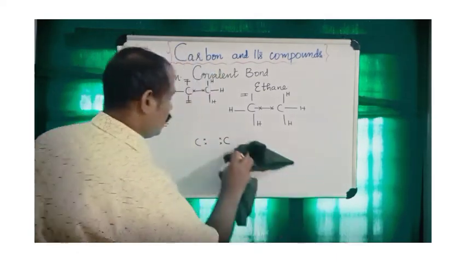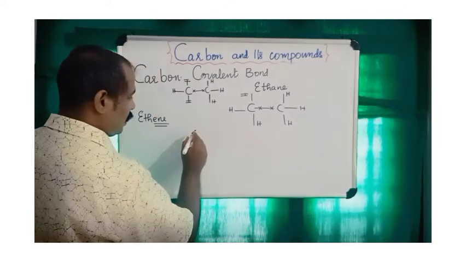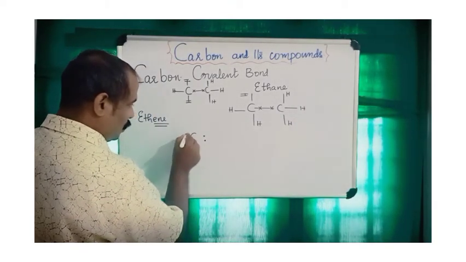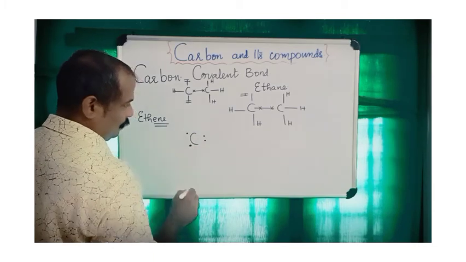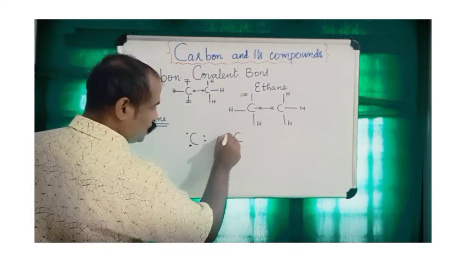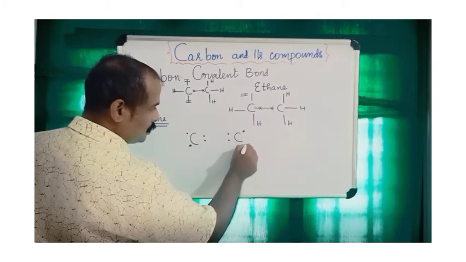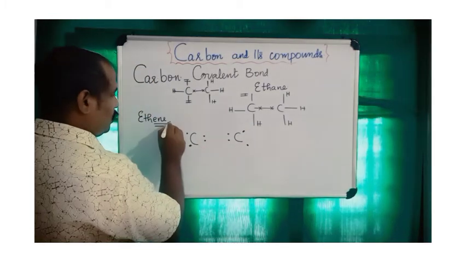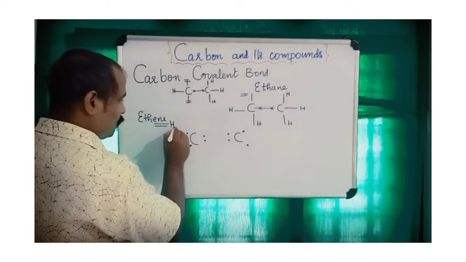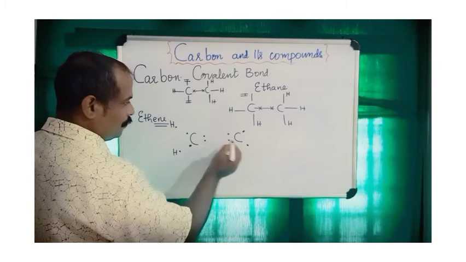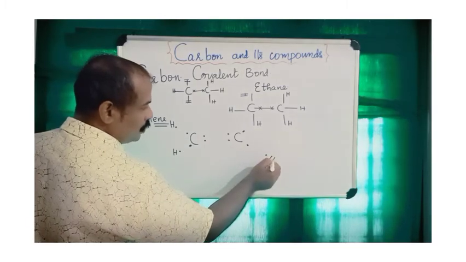It's better to do it like this. A single carbon has two electrons here, one is here, one is here. The other carbon atom has two electrons kept here, one here, one here. Then one hydrogen atom has one electron here, one hydrogen atom has one electron here.